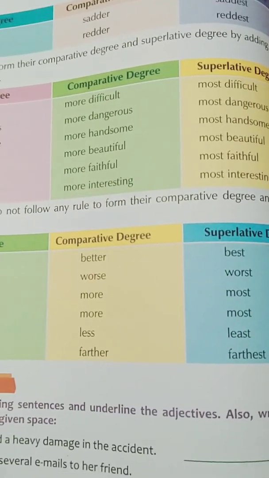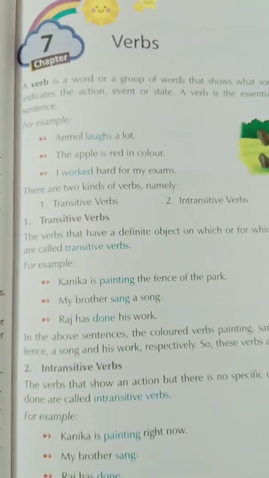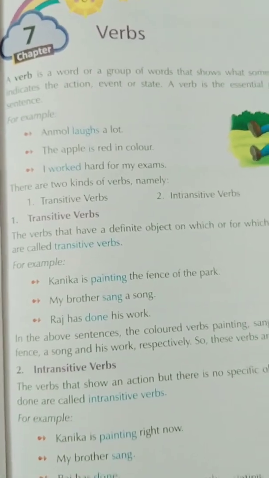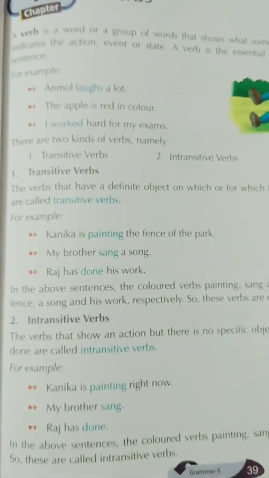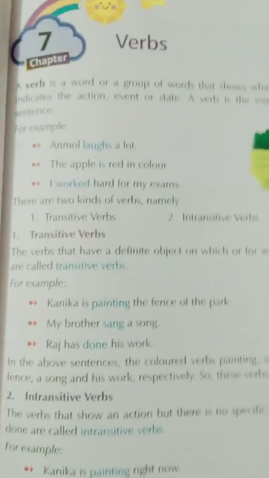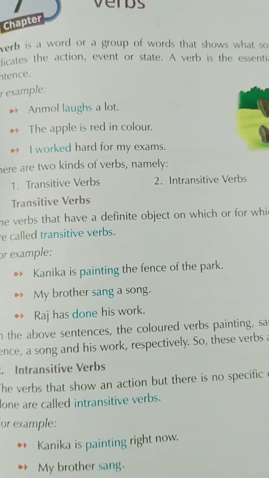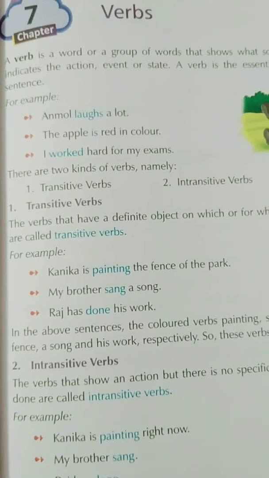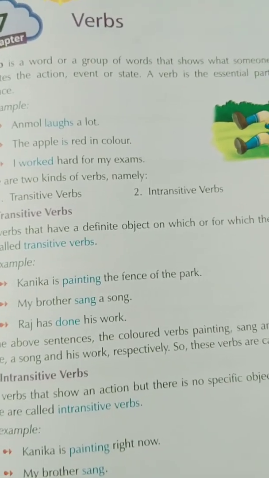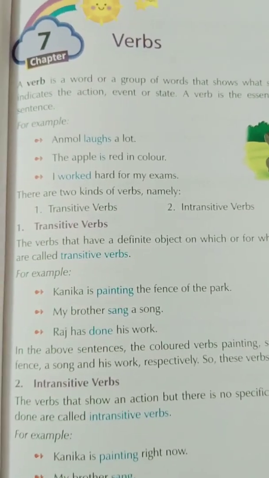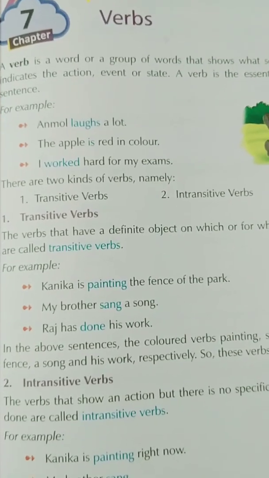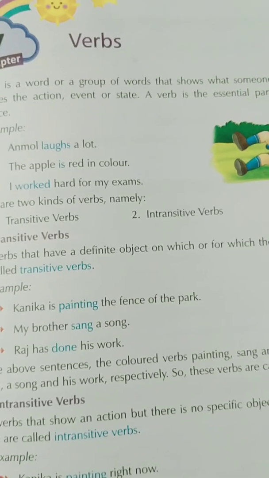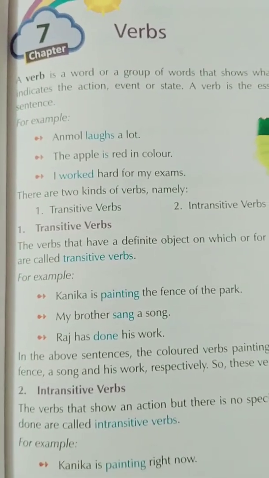Try to do well in your exam. And students, I am also taking chapter 7, verbs. This is a one page chapter, so I am continuing with this in this video only, as your exams are going on. So what is a verb? A verb is a word or a group of words that shows what someone or something does. It indicates the action, events or states. A verb is the essential part of the predicate of a sentence.